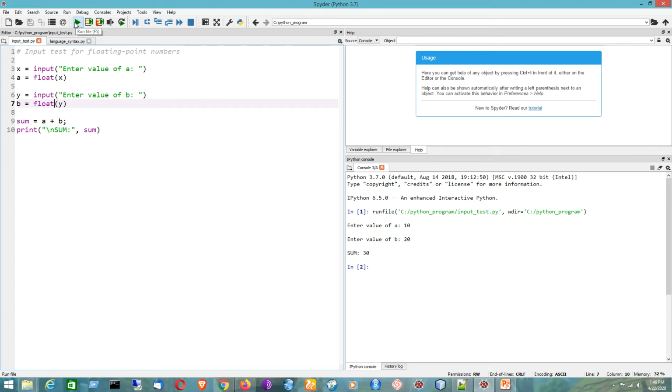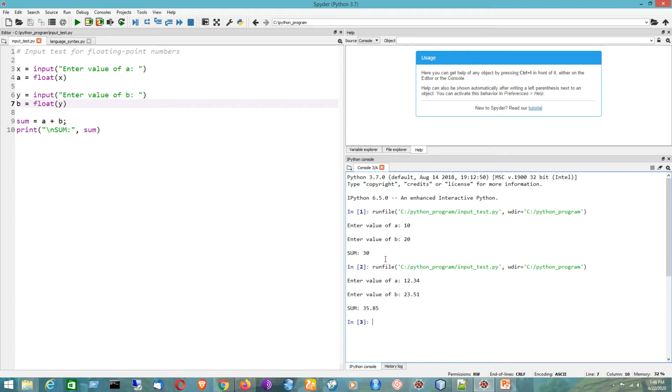The previous program has been modified here. So suppose here we can provide floating point values, and the sum value will be shown accordingly. So this is the way to take keyboard input, that is a command line input, and we can have the int function or the float function to convert the string value into the integer type and the floating point type respectively.